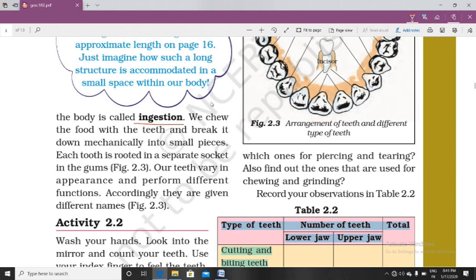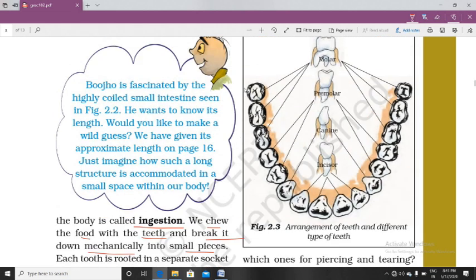What we are doing is we chew the food with the teeth and break it down mechanically into small pieces. As we know, we have a set of teeth, and we have 4 sets of teeth. This is called one set of teeth. This complete set is one set, and this one is another set.